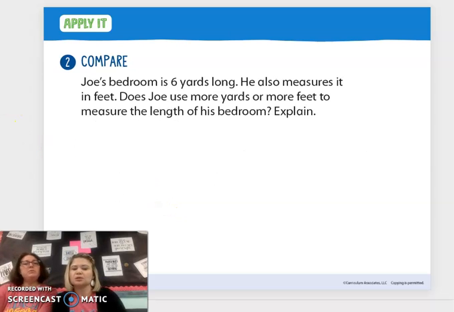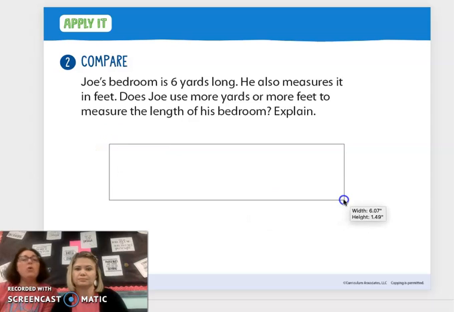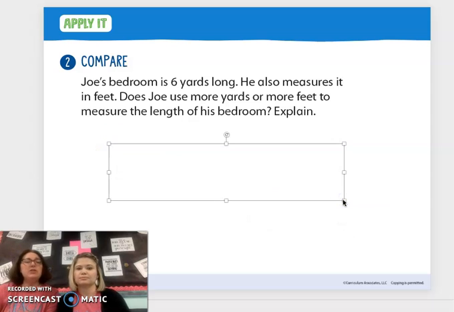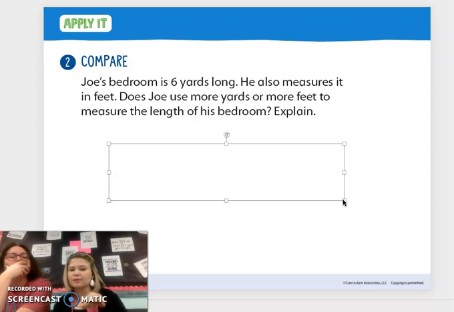All right, so Joe's bedroom is 6 yards long, okay? He also measures it in feet. So we have 6 yards, and now we have to do it in feet. Does Joe use more yards or more feet to measure the length of his bedroom? Explain. Okay. So what do we know about feet and yards? What's the relationship? We're going to show our work by writing that relationship down first.